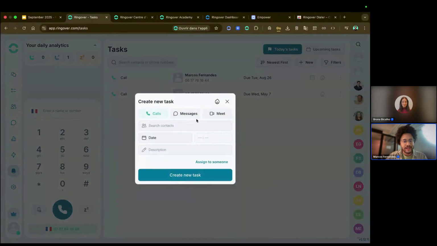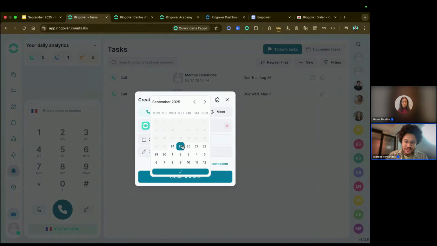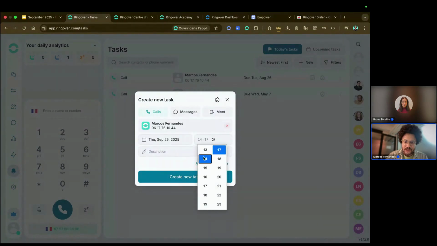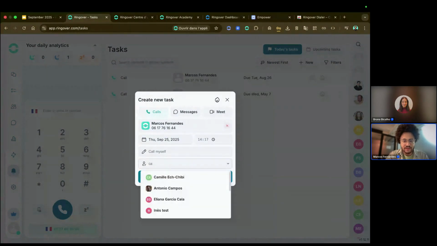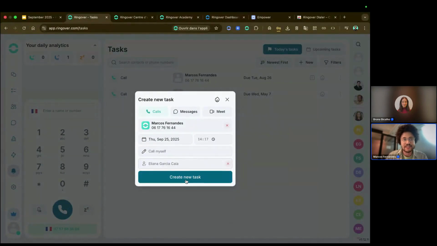Now you can also create a task. So let's say I need to call myself tomorrow at 2 p.m. and then you can add a description, call myself, and now you can assign this task to someone. So you can choose here, maybe I can find someone here, Eliana, and then you can create the task. Of course, this task will not appear in your tasks board.